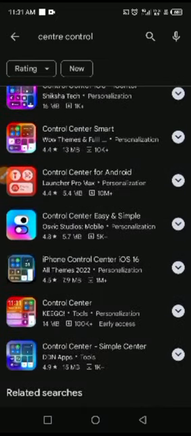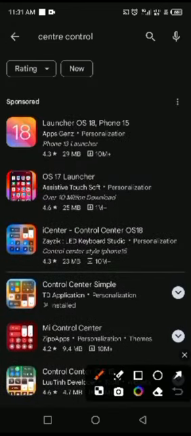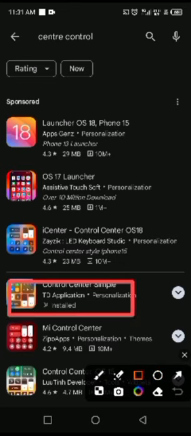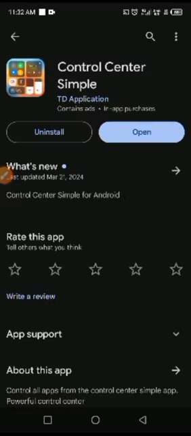So how are we going to know the real one, the one that functions well, that shows you the exact iPhone? So in this case, we have this one here. This one is the best. Functions pretty well and in all Android phones. So click on it, then we install the app.